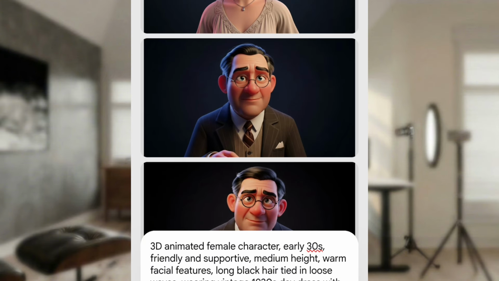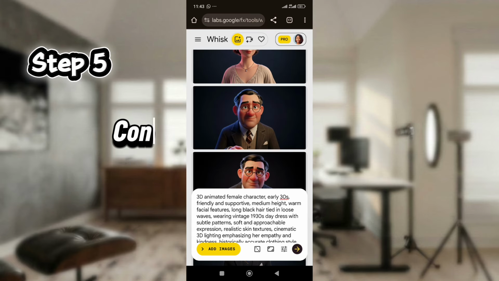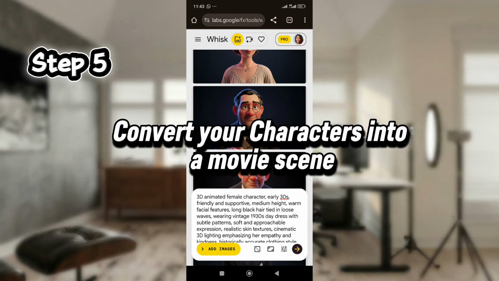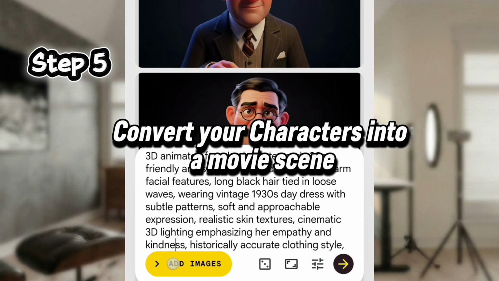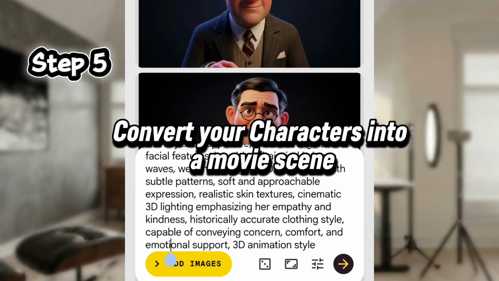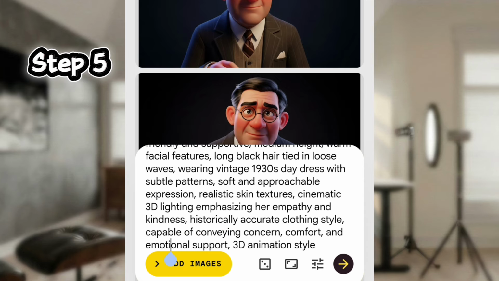Now, to the next step, which is step 5: converting your characters into a movie scene. So we are going to convert our characters into a movie scene. Still on Wix, you click on add image. Please note that you can access Wix on your PC.